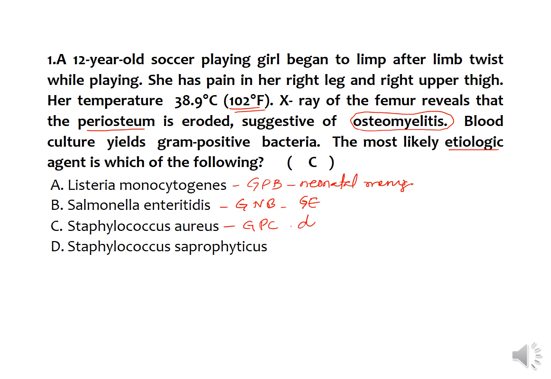also deep-seated infections in the form of osteomyelitis, which is a very common form of deep-seated infection by Staphylococcus aureus, and Staphylococcus saprophyticus associated with UTI, which is also gram-positive cocci. So here the answer would be Staphylococcus aureus, which is gram-positive cocci and commonly associated with deep-seated infections like osteomyelitis, right?